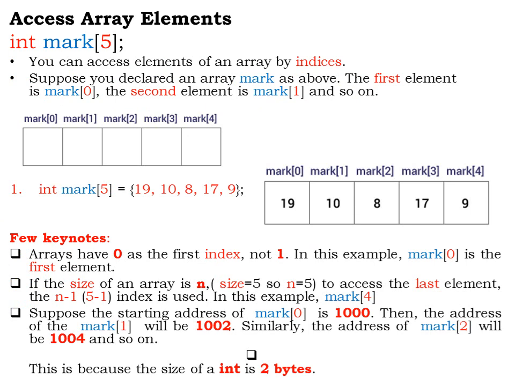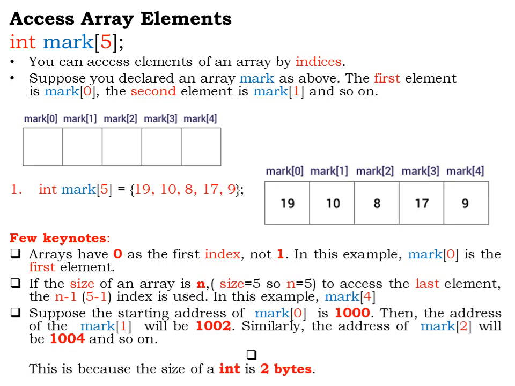So in the previous presentation we saw how to declare an array. We also saw how to initialize the elements of an array, that is, how do we store the elements inside an array. So we saw different ways of initializing an array.